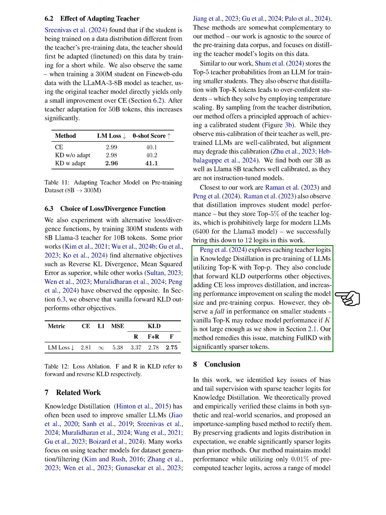Our work is closely related to others that have observed improvements in student model performance through distillation. However, they stored a large number of teacher logits, which is impractical for modern language models. We successfully reduced this to 62 logits in our study. Additionally, others examined caching teacher logits in knowledge distillation during the pre-training of language models, utilizing a combination of top K and top P sampling. They concluded that forward KL divergence is superior, and adding cross-entropy loss enhances distillation, especially when scaling model size and pre-training data. However, they noted a decline in performance for smaller students, as we demonstrated in our findings. Our method addresses this issue by achieving results comparable to full knowledge distillation with a much sparser set of tokens.